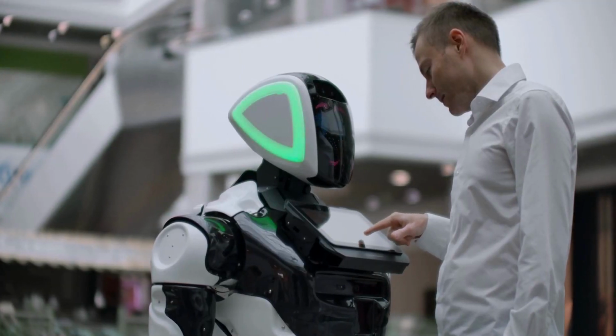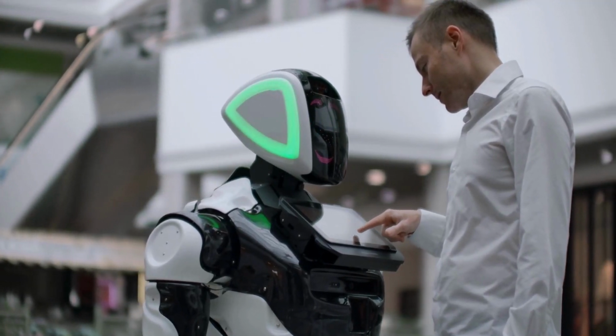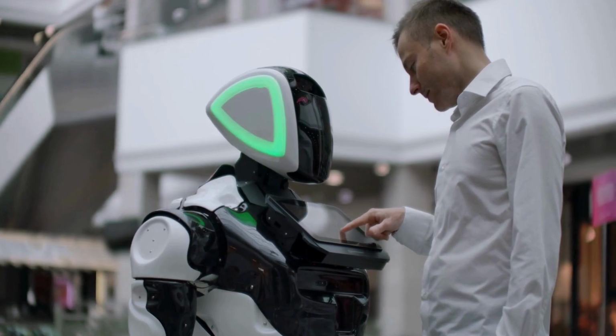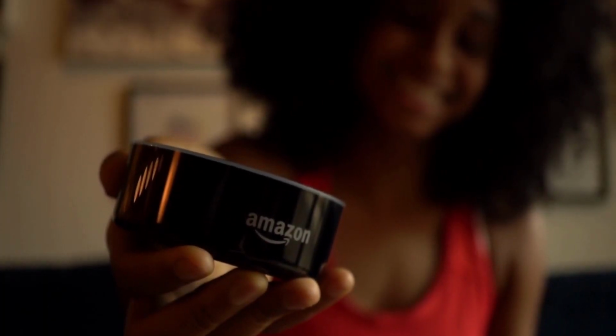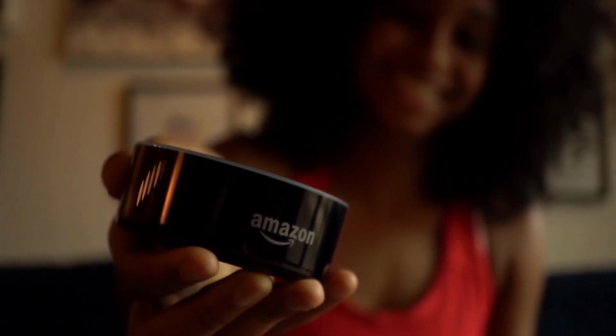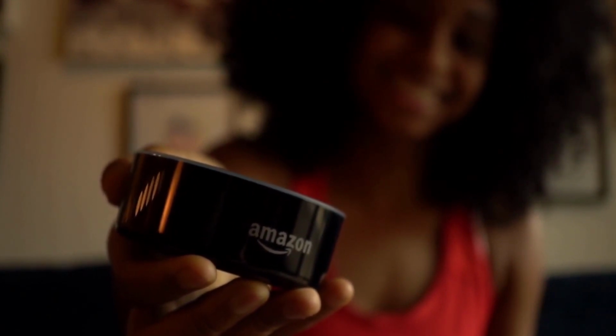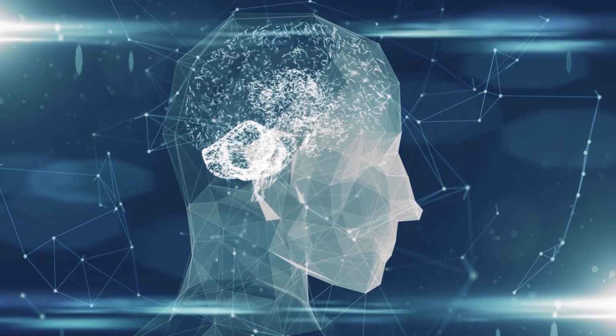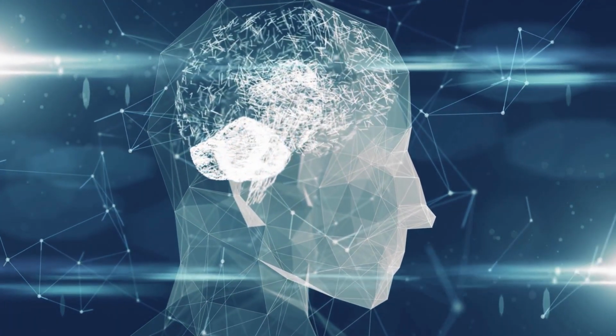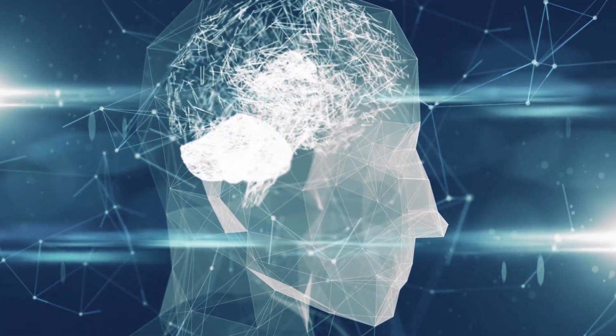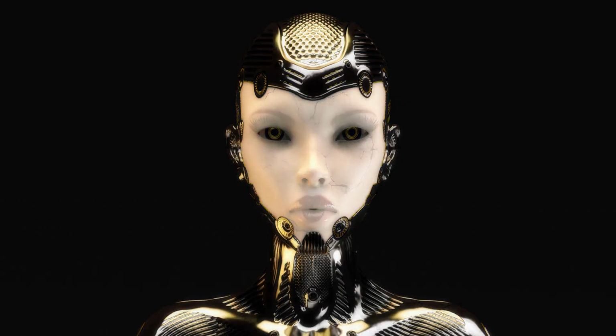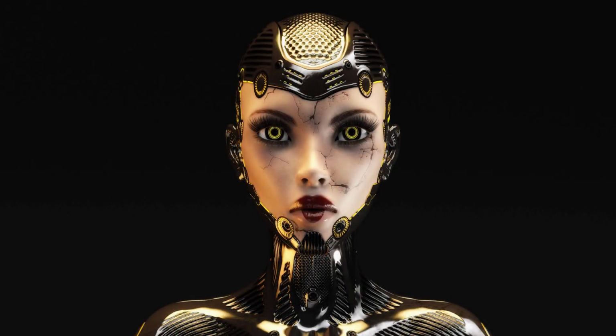Narrow AI is designed to perform specific tasks and is currently the most common type of AI. Examples include self-driving cars, facial recognition software, and virtual assistants like Siri and Alexa. On the other hand, general AI is designed to be able to perform any intellectual task that a human can. This type of AI is still in the realm of science fiction and has not yet been achieved.